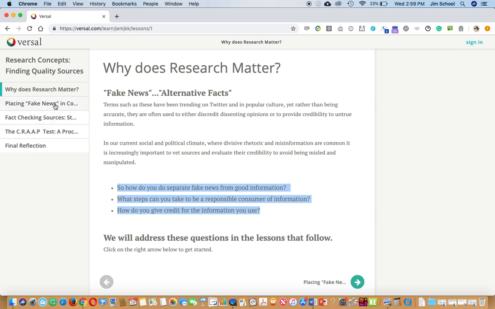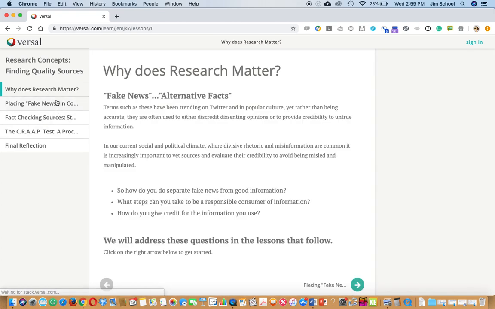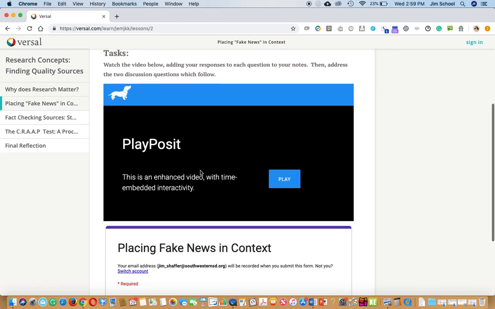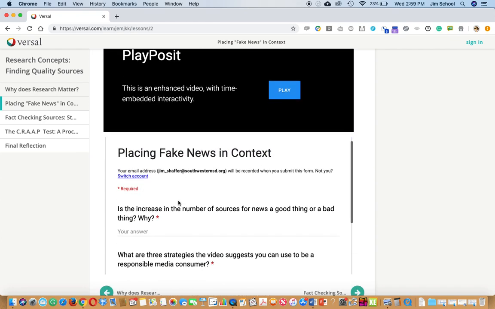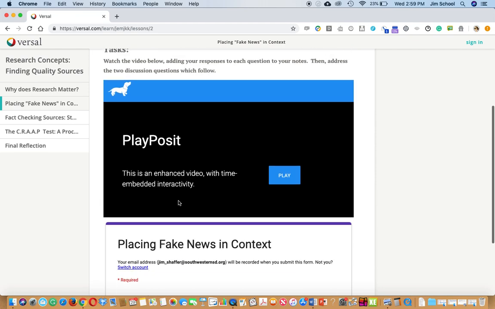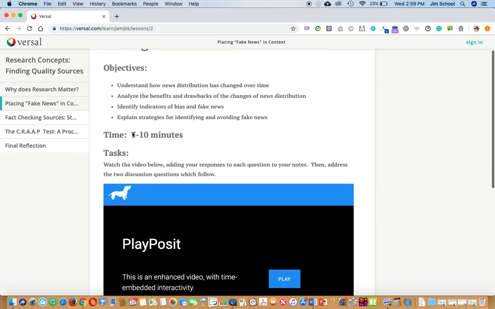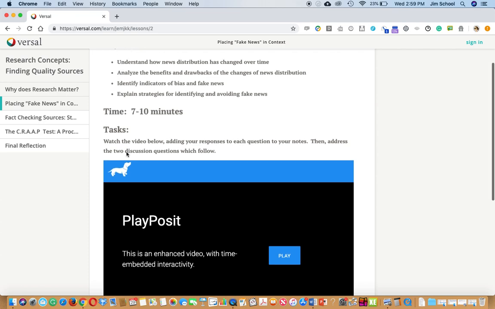As you go through this activity, you're just going to navigate through. You can either do this on the left-hand side as I'm showing you, or you can just use the next button on the bottom right. You want to make sure that you're signed in for your Playposit. You want to make sure that you're signed into your school Google account so that all the information you're filling out is saved. It'll tell you for each section what the objectives are. These are also on your study guide. It'll give you the heading, tell you how much time it's going to take, and the tasks you're going to do.